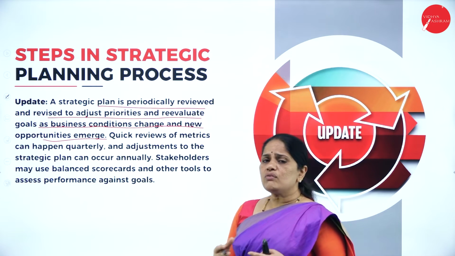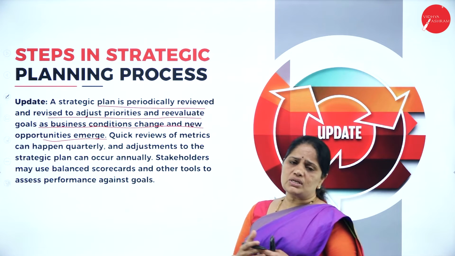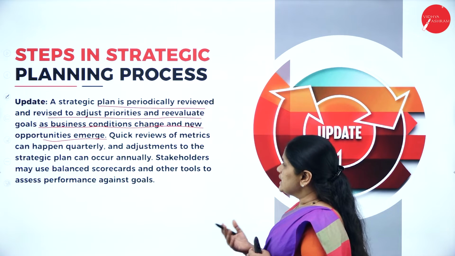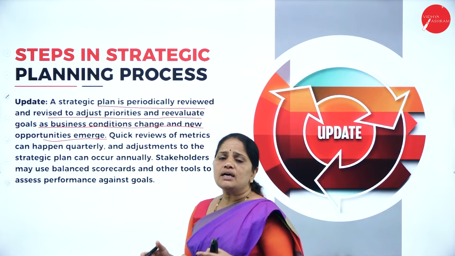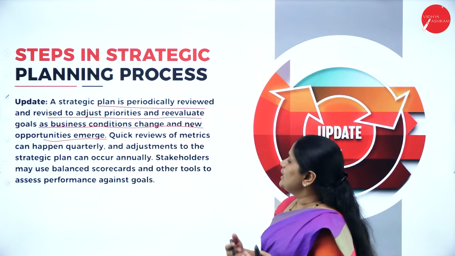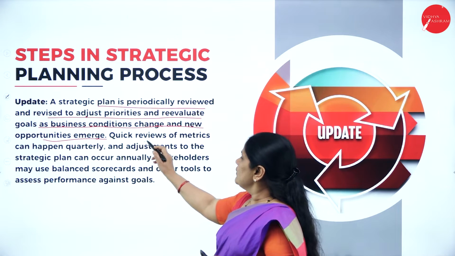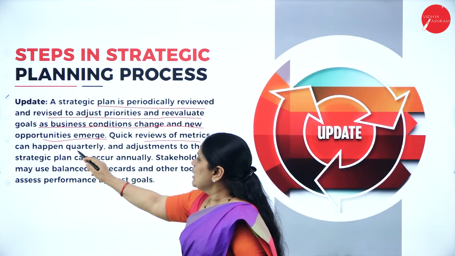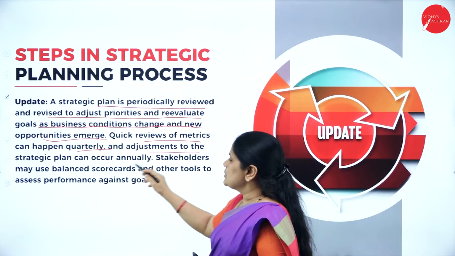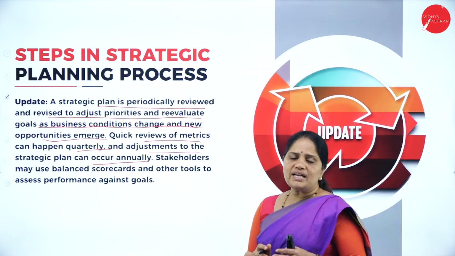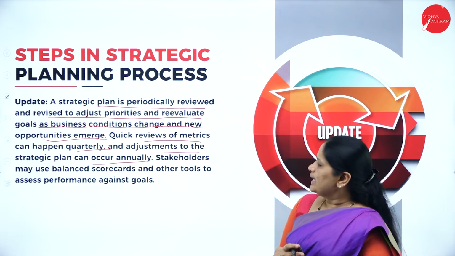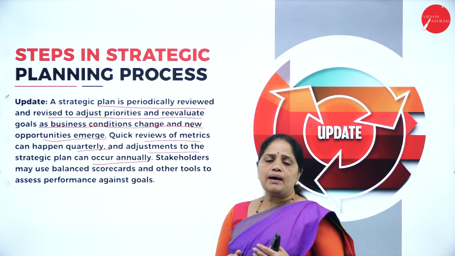We should know what is the top priority, what is the next, what is the next. In this way, we should see that as the business conditions change, the plans also should keep on changing. Quick reviews of metrics can happen quarterly and adjustments to the strategic plan can occur annually. So whenever we have a review, you can have quick reviews happening quarterly.